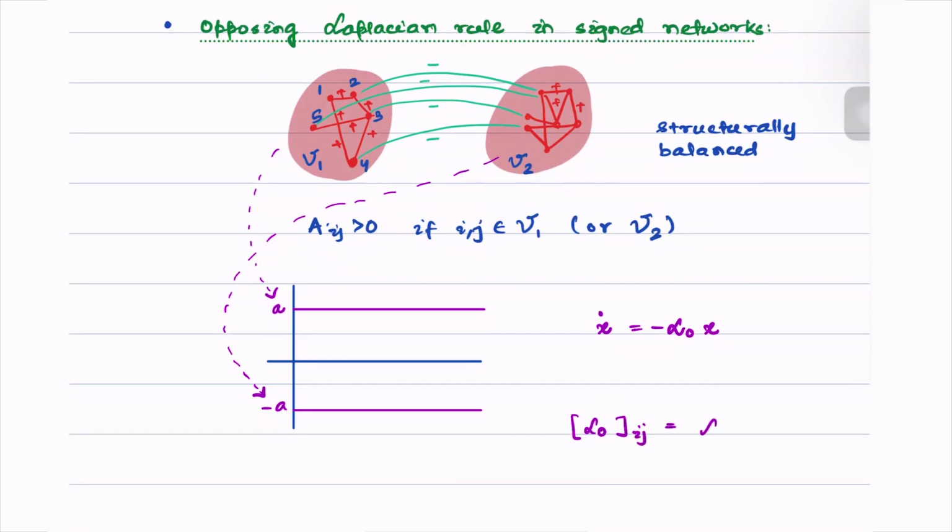It is equal to the ijth entry of the standard Laplacian when i is not equal to j. The only change that happens is in the diagonal terms. The diagonal terms i are simply the summation of the absolute values of the off diagonal terms, where j varies from 1 to n.